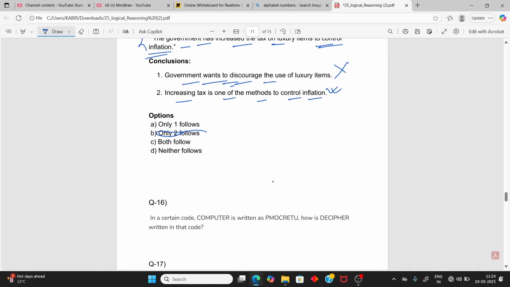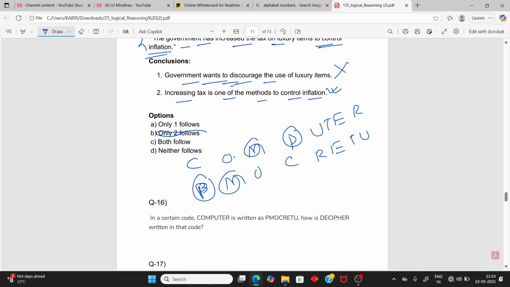Next question. In a certain code, COMPUTER is written as PMOCRETU. If you first analyze, P is here, M here, O here, and C becomes here.